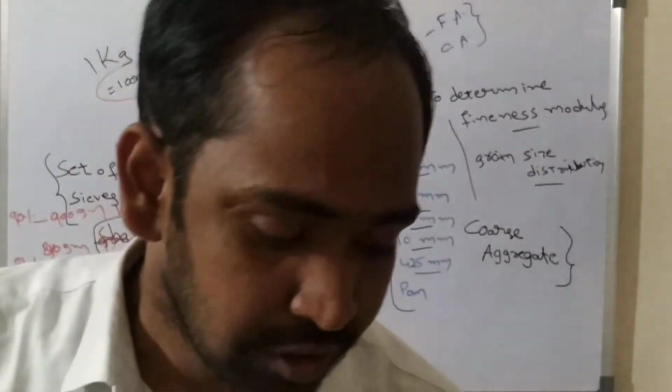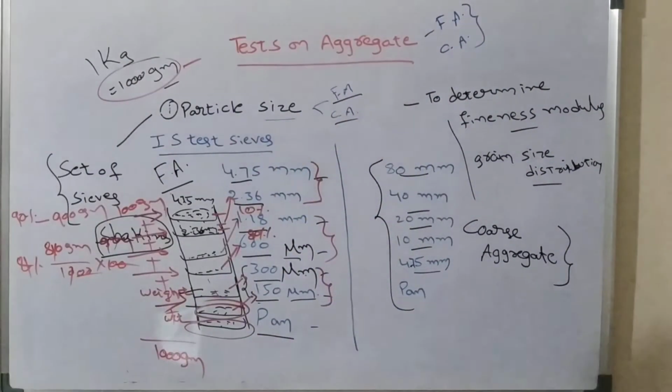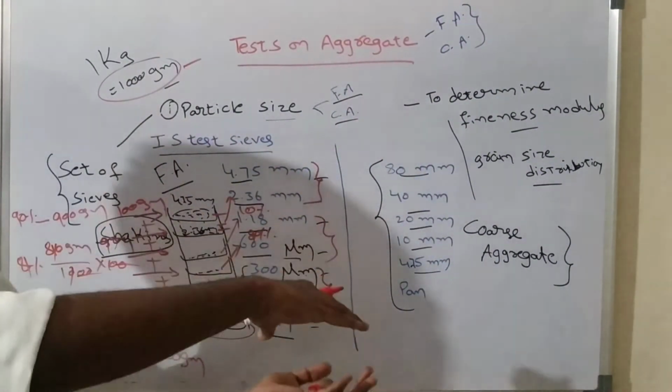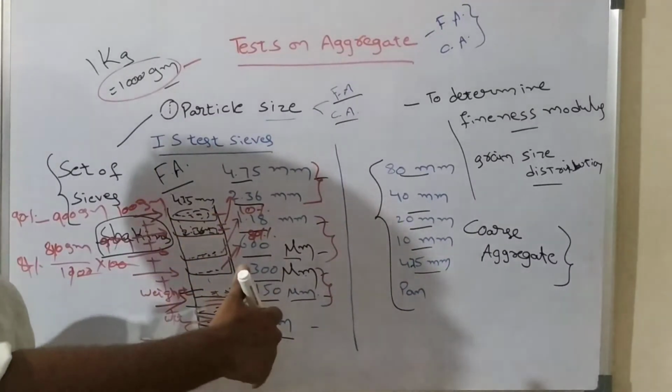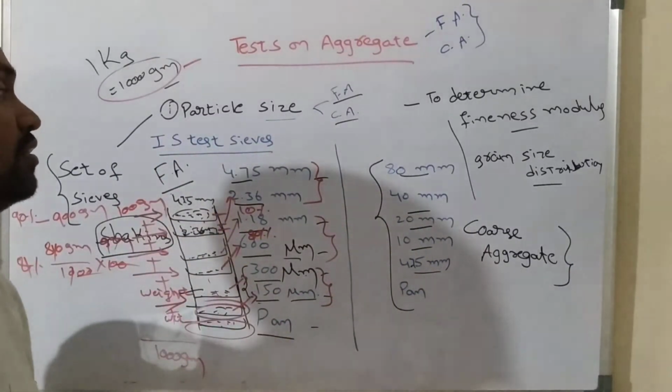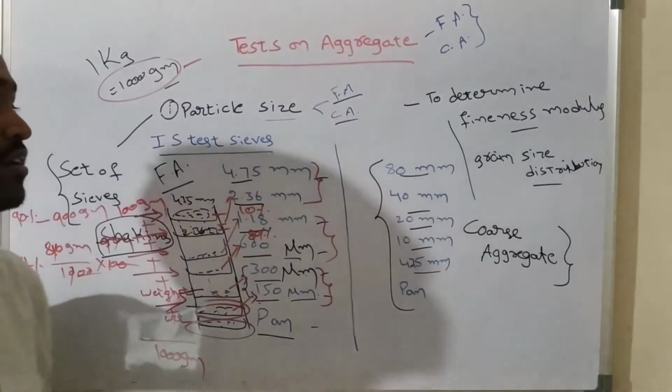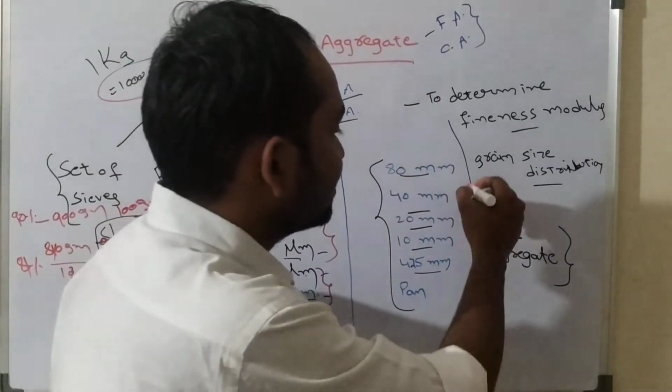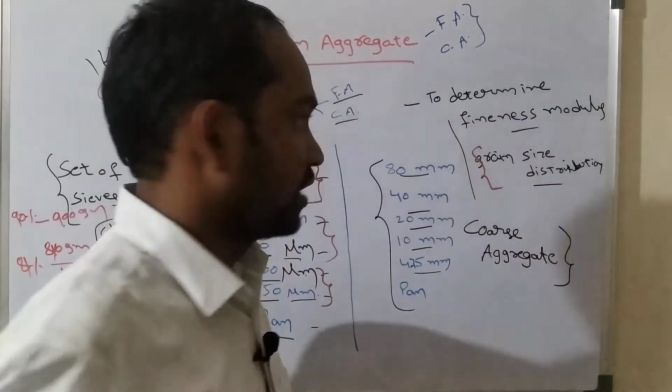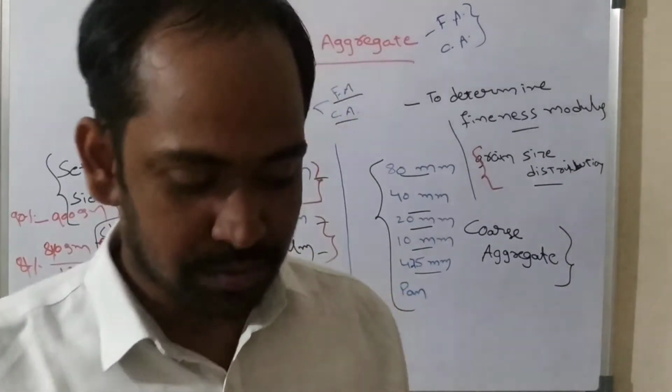Then you can calculate what are the different sizes of particles present within the given mass, it means given body of aggregate. So that's the objective of this test. It is nothing but grain size distribution. Understand? So then what is fineness modulus?